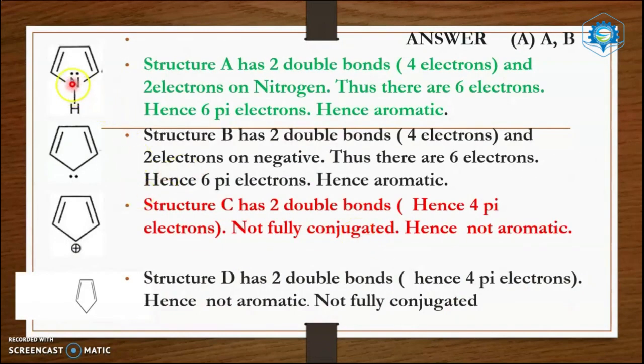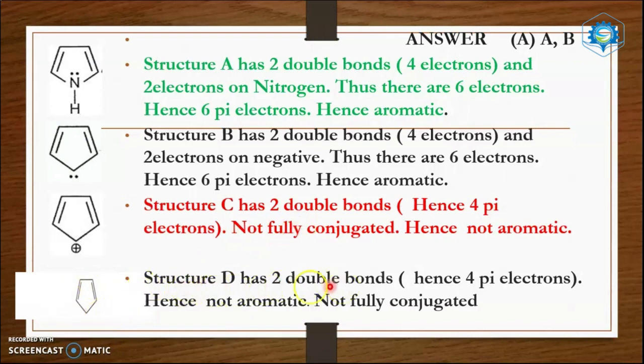This structure has 2 double bonds, therefore 4 electrons. And there is a nitrogen atom in it also, with 2 electrons. It is thus fully conjugated, hence it is aromatic. This compound has 2 plus 2, 4 electrons. There is a pair of electrons because it is negatively charged. Total number of electrons is 6 pi electrons. Fully conjugated, therefore aromatic. This compound is positively charged here. Therefore, this is not a conjugated one. It has only 4 electrons. It does not obey Huckel's 4n plus 2 rule.